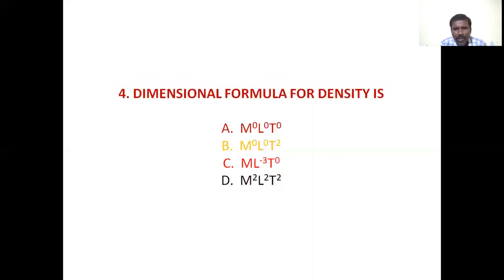Dimensional formula for density: options are A, M power of 0 L power of 0 T power of 0; B, M power of 0 L power of 0 T power of 2; C, M L power of minus 3 T power of 0; D, M power of 2 L power of 2 T power of 2. C is the answer, that is M L power of minus 3 T power of 0.